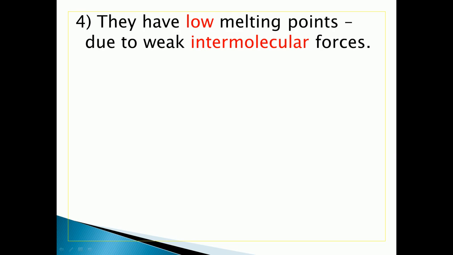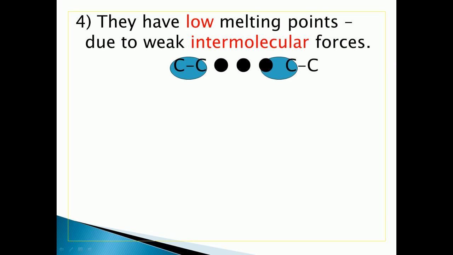Another feature of organic compounds is that they have low melting points due to weak intermolecular forces between the molecules. Now you can see here the carbon atoms. Two carbons are bonded by a single covalent bond.